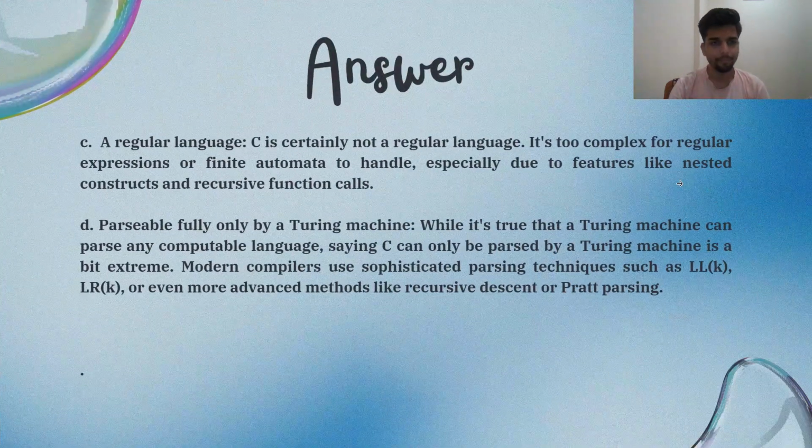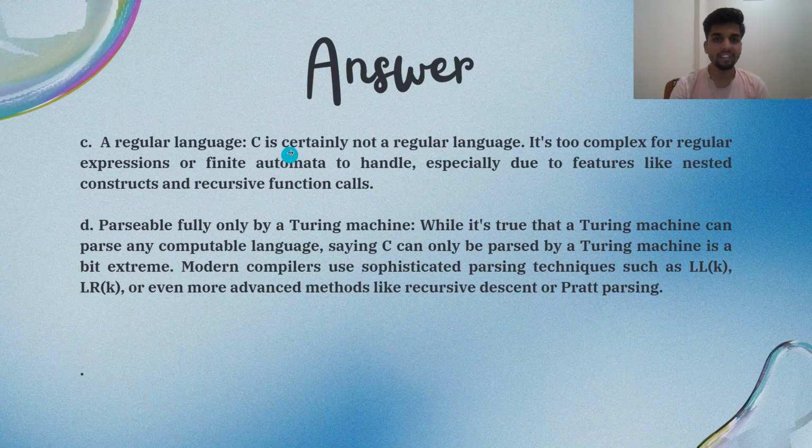Next, we have option C, a regular language. C is certainly not a regular language. It's too complex for regular expressions or finite automata to handle, especially due to features like nested constructs and recursive function calls. D, parsable fully only by a Turing machine. Well, it's true that a Turing machine can parse any computable language, but saying C can only be parsed by a Turing machine is a bit extreme. Modern compilers use sophisticated parsing techniques such as LL(k) and LR(k), or even more advanced methods like recursive descent or Pratt parsing.